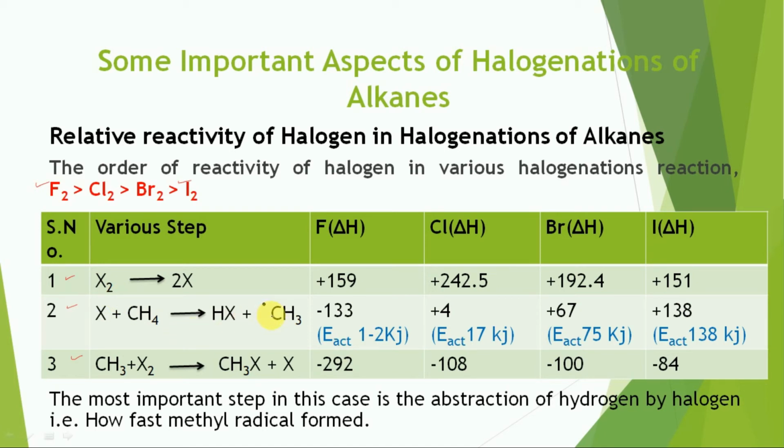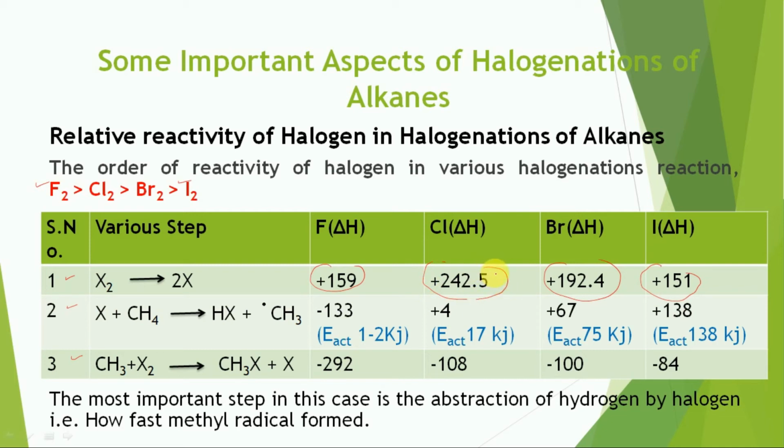In this case, iodine has the least activation energy, so it can dissociate most rapidly, followed by fluorine, then bromine, and lastly chlorine.